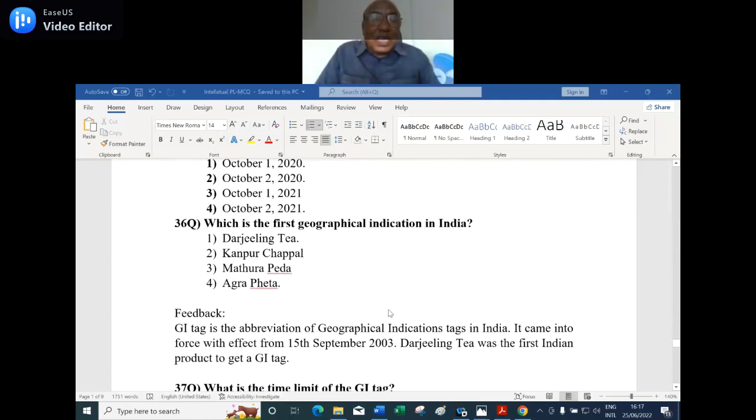Okay, the feedback is GI tag is the abbreviation of the geographical indications tag in India. It came into force with effect from 15 September 2003. Supplementary question. Darjeeling tea was the first Indian product to get a GI tag. Okay, supplementary question. Which state is having so many tags in India?